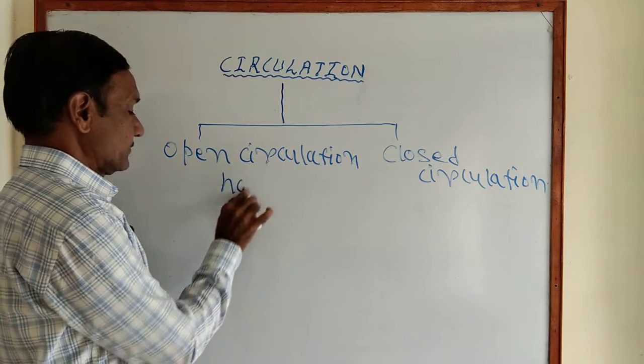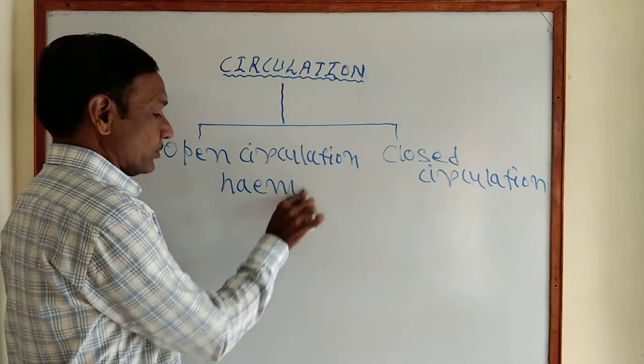This body cavity is called the hemocoel.